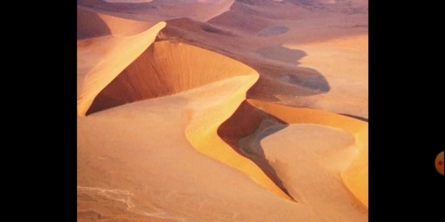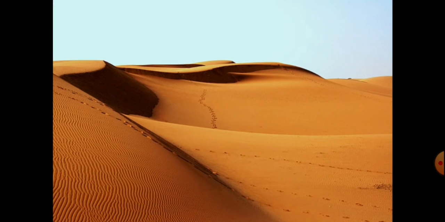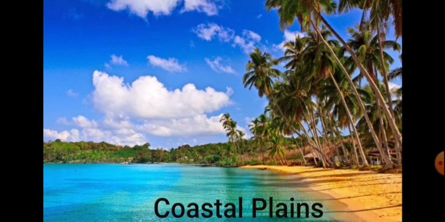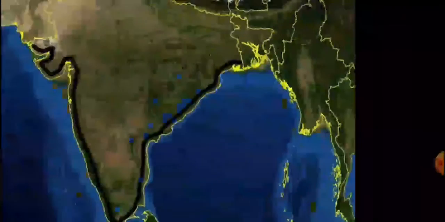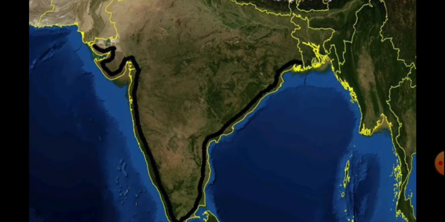Barchan, crescent-shaped dunes, cover a large area, but longitudinal dunes become more prominent near the Indo-Pakistan boundary. Next we have coastal plains. Right on the edges of the Indian Peninsula lie the narrow strips of the coastal plains. These regions cover the shores of the Bay of Bengal in the east and the Arabian Sea in the west.